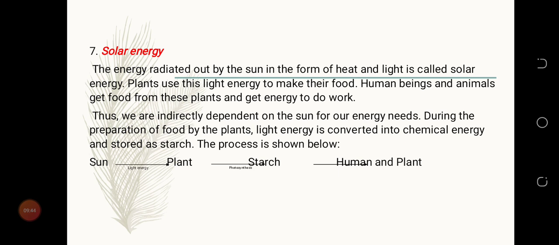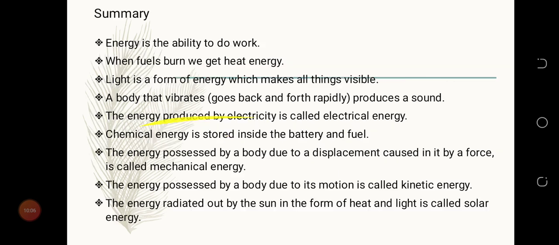During the preparation of food by plants, that's photosynthesis, light energy is converted into chemical energy and stored as starch. The process is shown below. So the sun, that's the light energy, goes to the plant, that's photosynthesis, it produces starch, that then goes to humans and animals.